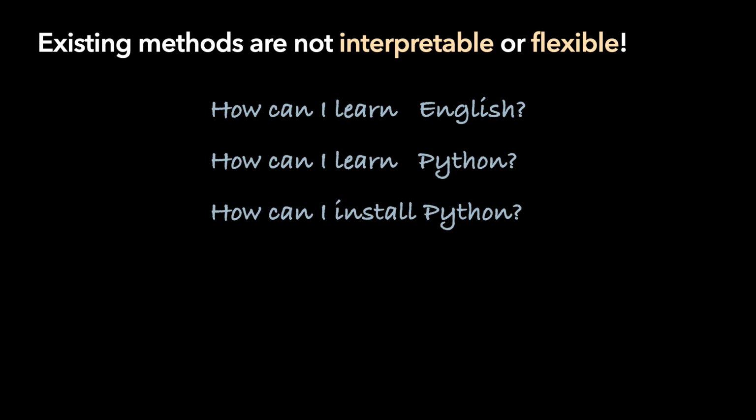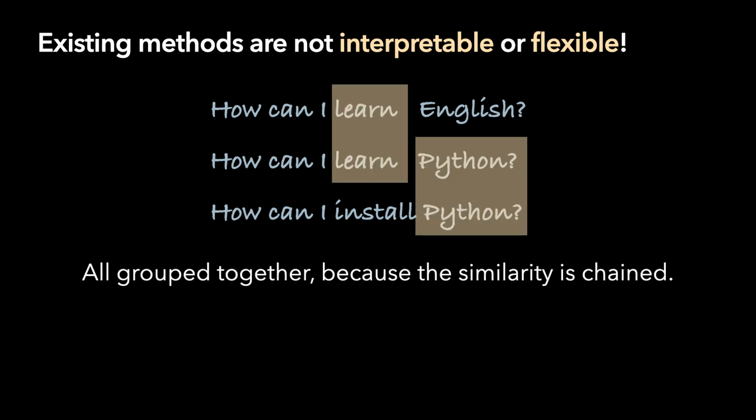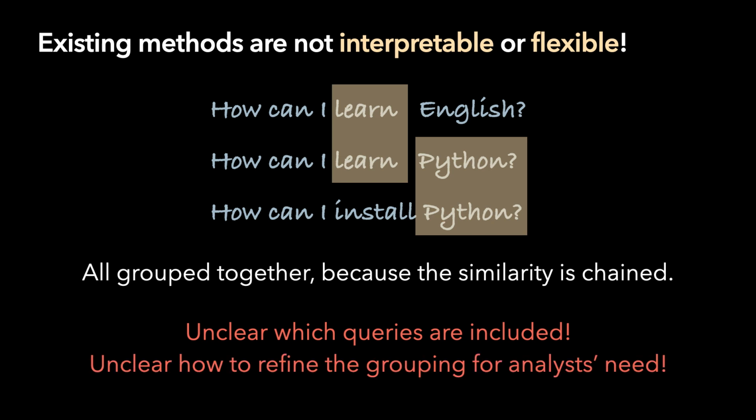Consider these three queries. How can I learn English? How can I learn Python? How can I install Python? They will all be clustered together because the algorithm cannot distinguish that they are similar in different ways. It's difficult for the developers to predict what queries are included and what are not, and it's even more difficult to figure out ways to fix the clusters.